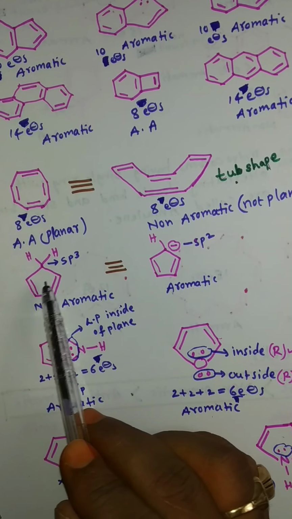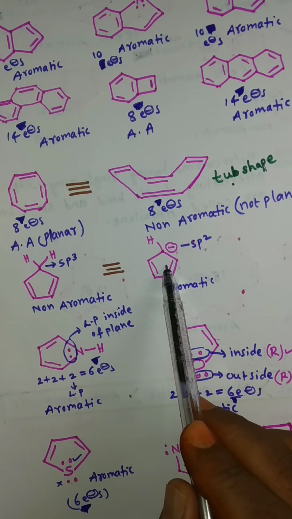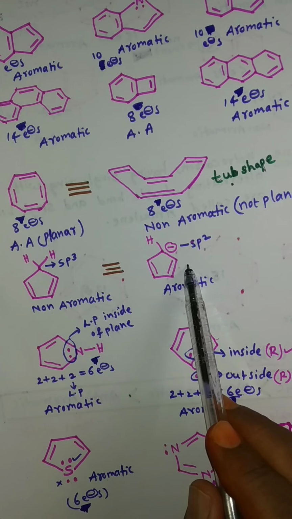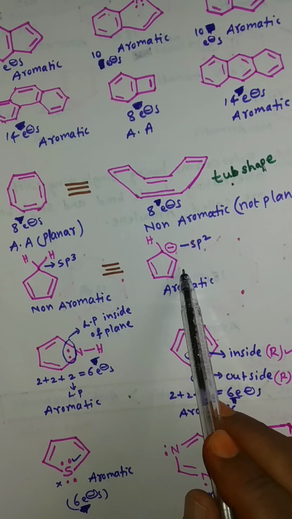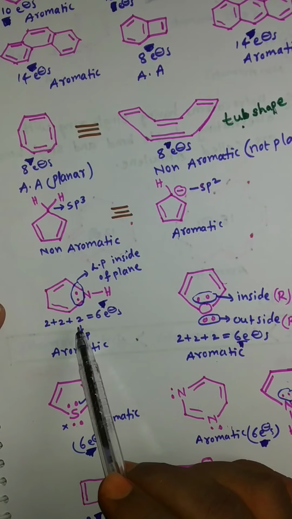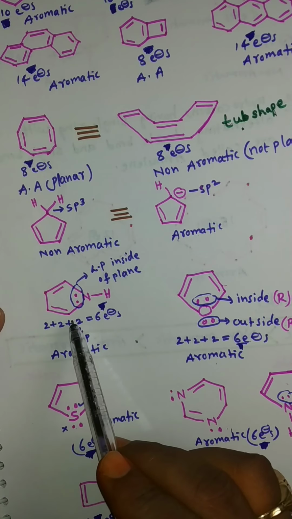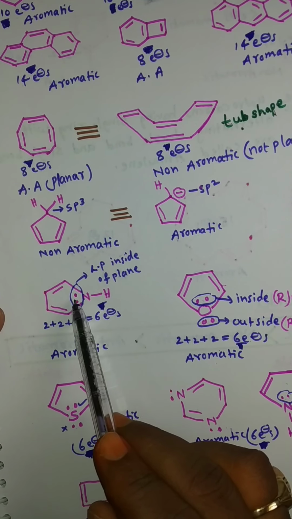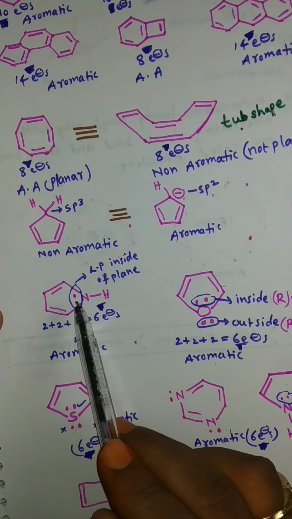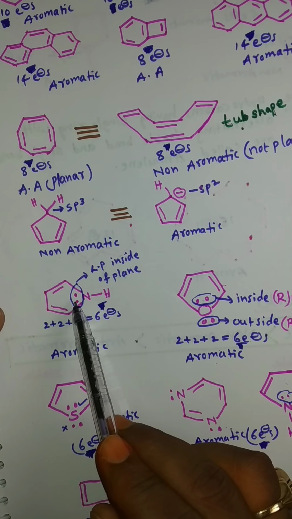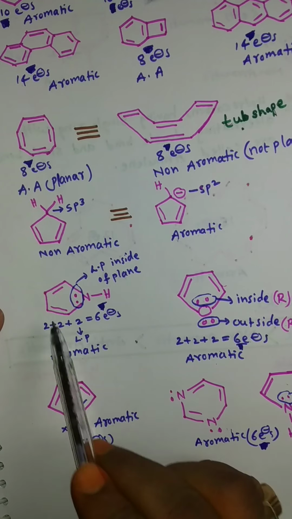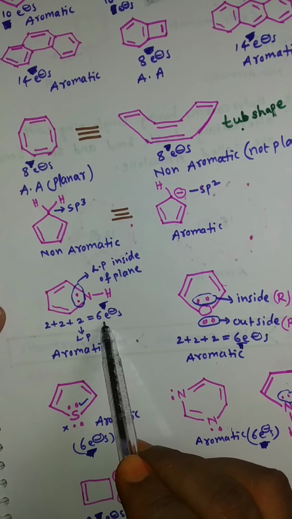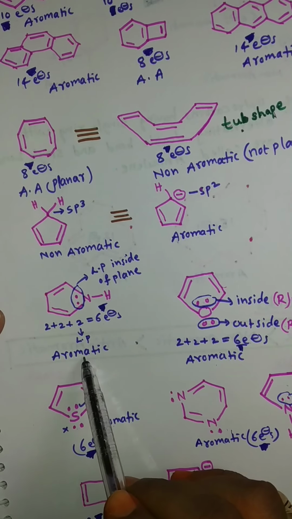So this compound is written in another form. This is an aromatic compound because total 6 electrons. It follows Huckel's rule. Next, pyrrole. In this compound, 2 pi bonds and the nitrogen has one lone pair. But this lone pair is present inside the plane, so it also undergoes resonance. So total 6 electrons: 2 pi bonds, 2 times 2 is 4, plus 1 lone pair, 2 electrons. Total 6 electrons. It is an aromatic compound.